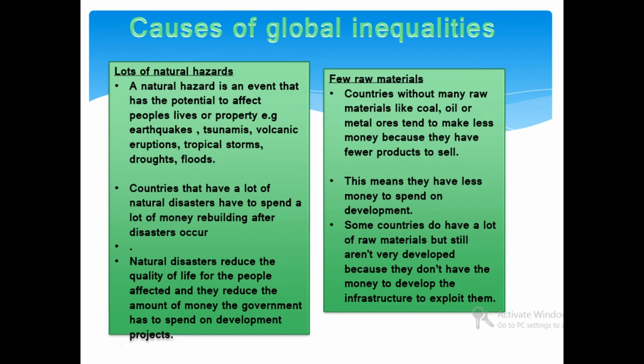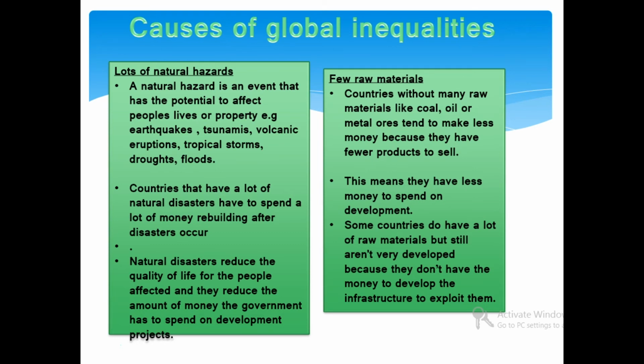Lots of natural hazards. A natural hazard is an event that has the potential to affect people's lives or property, for example, earthquake, tsunami, volcanic eruption, tropical storms, drought, flood, etc. Countries that have a lot of natural disasters have to spend a lot of money rebuilding after a disaster occurs. Natural disasters reduce the quality of life for the people affected, and they reduce the amount of money the government has to spend on development projects.